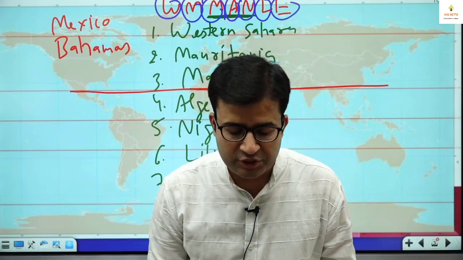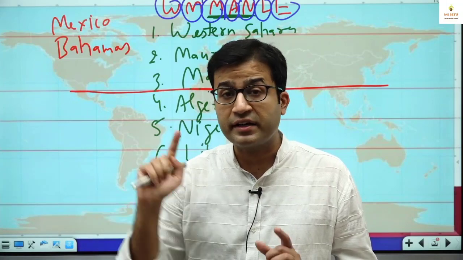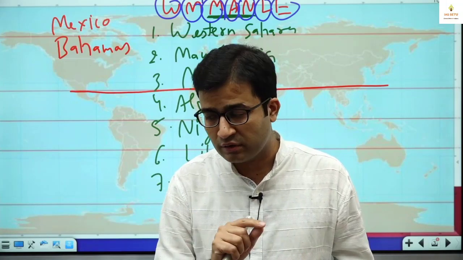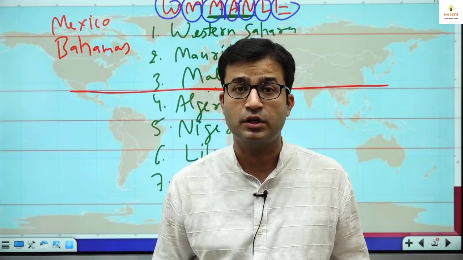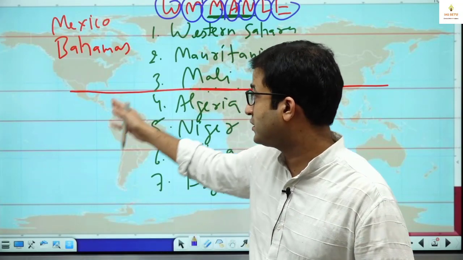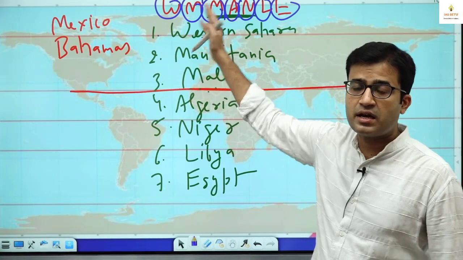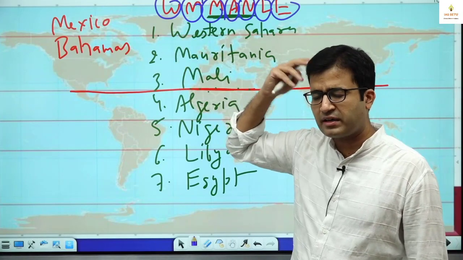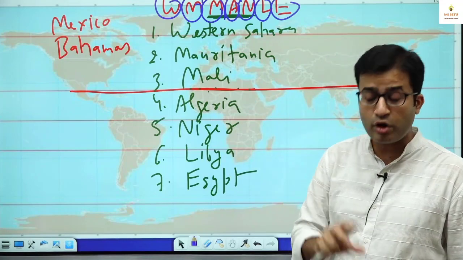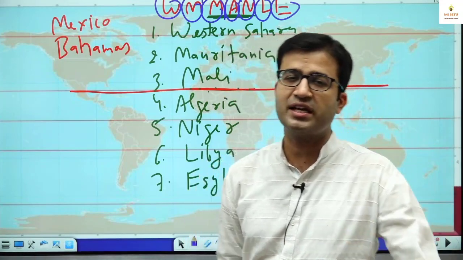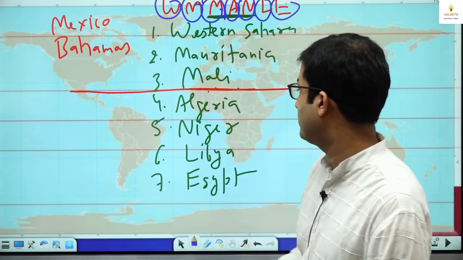Okay, so we revise quickly. This is Mexico, and here in mapping, don't think that if you read only once you will be able to cram it. I have read it 10 times. So you revise: Mexico, Bahamas, Western Sahara, Mauritania, Mali. Just have that map in your mind. Algeria, Niger, Libya, Egypt. Visualize this thing. You have to visualize this map, otherwise you will not be able to remember this.